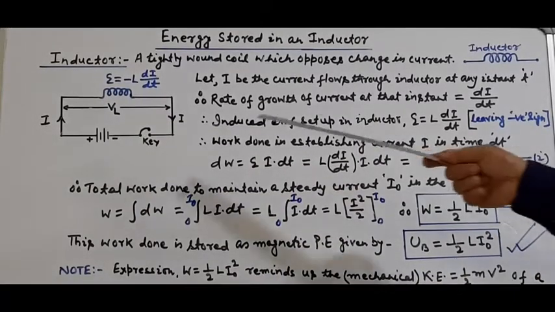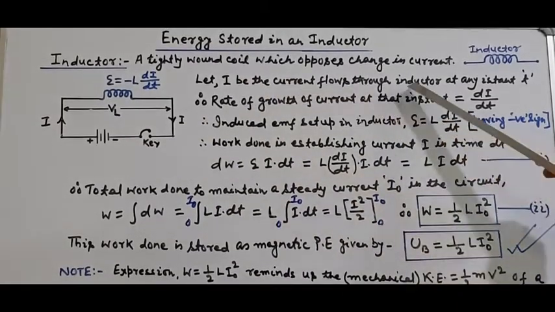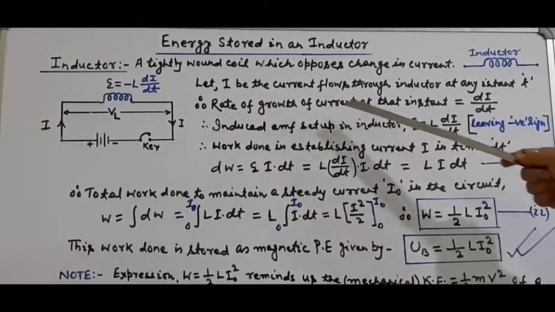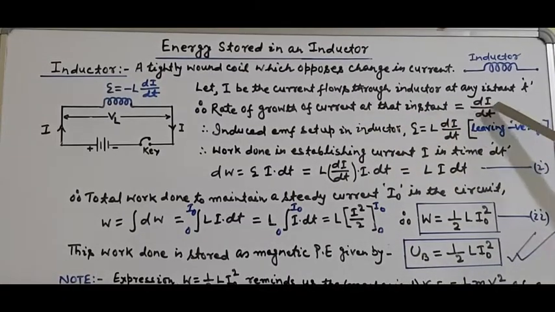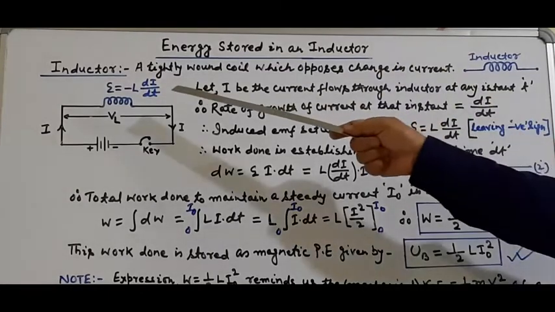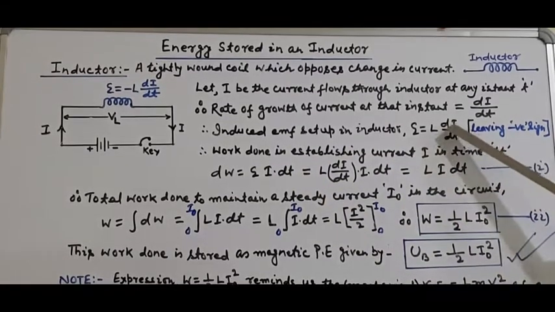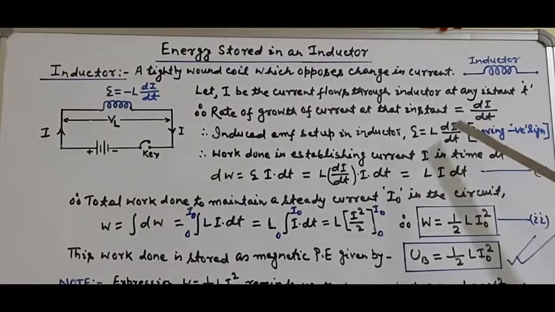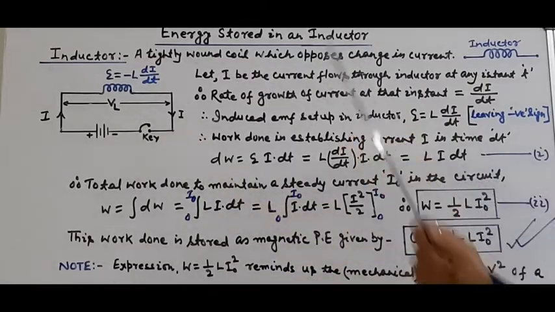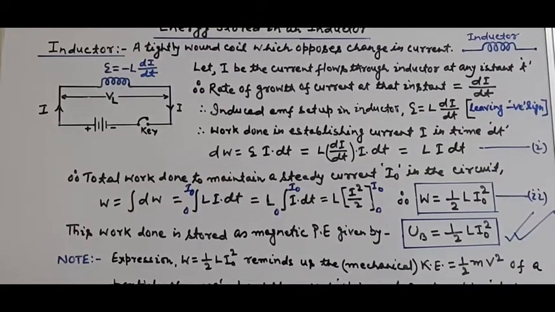In order to calculate the work done, suppose I is the current flowing through the inductor at any instant of time t. Then the rate of growth of current at that instant is equal to di by dt. Due to this growth of current, an EMF is induced, which is called the back EMF. So the induced EMF set up in the inductor is equal to L di by dt. Here I have left out the negative sign, which simply means the induced EMF opposes the current. So this is the induced or back EMF set up in the inductor.